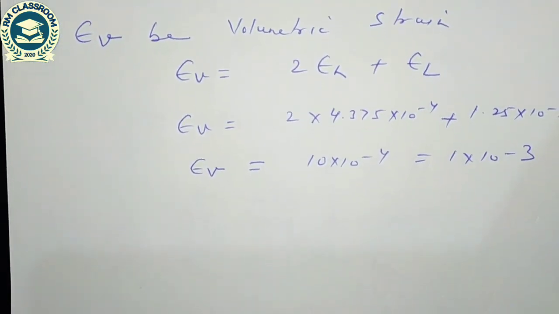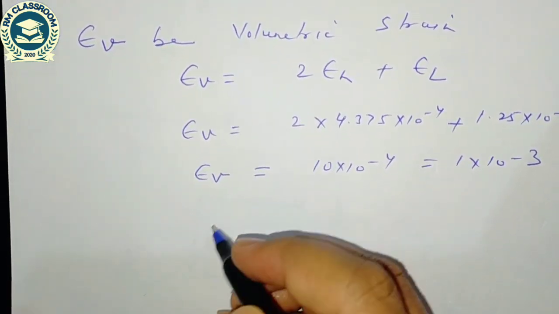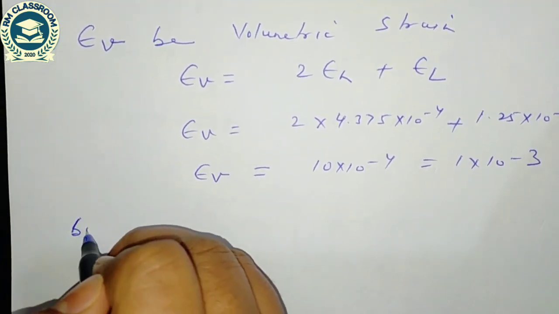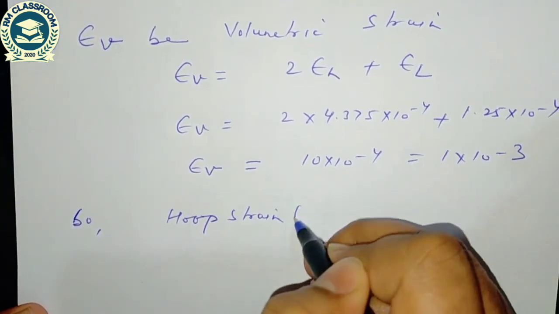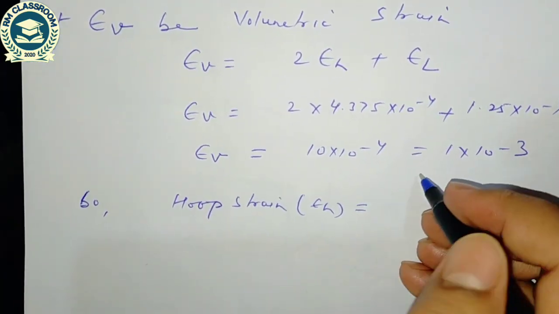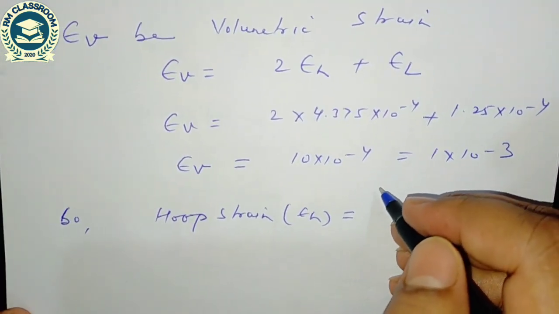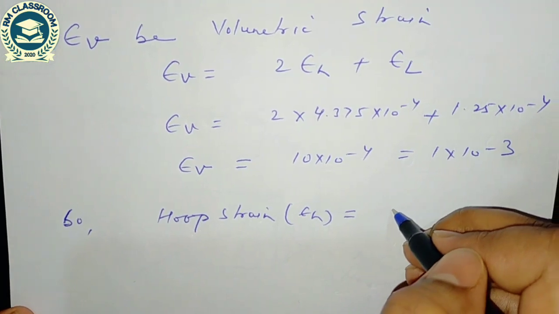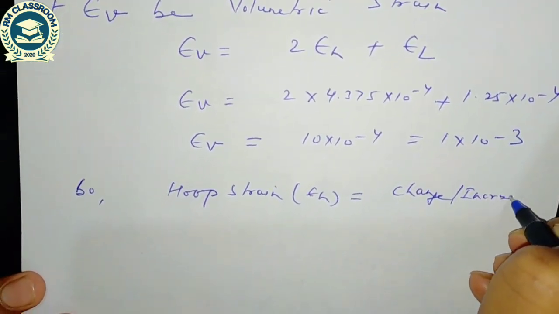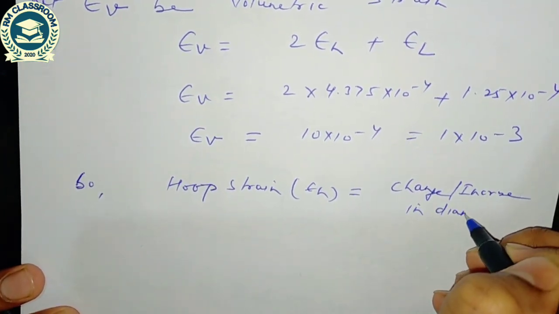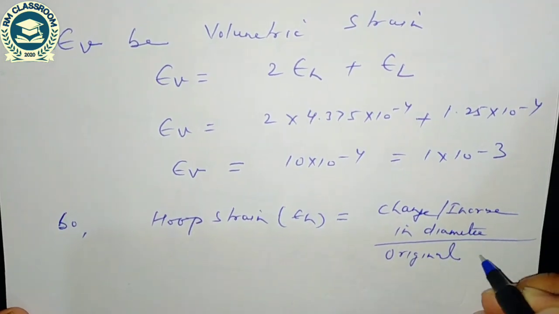As I told you earlier, change in diameter is responsible for the hoop strain. So hoop strain epsilon h is equal to increase in diameter divided by original diameter.